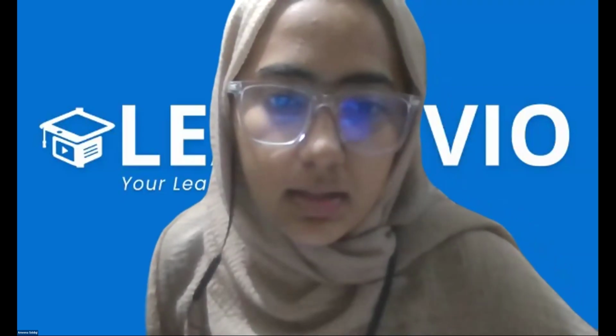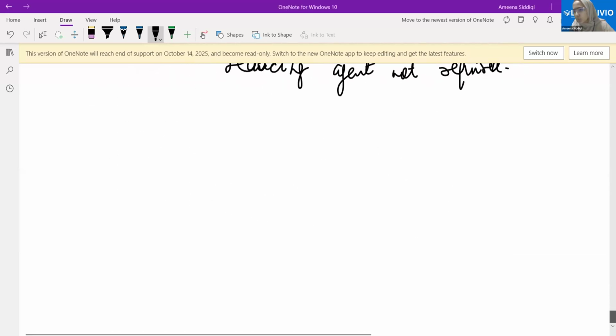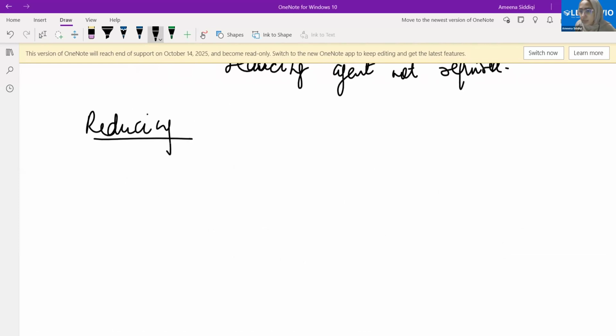See, this is a very important reaction that we'll be learning about. Basically, we need to reduce, right? We are ultimately reducing the ores, the minerals, to get the metals. I talked about it in the beginning also, reducing, okay? And either we have some reducing agent, for example carbon, right? What is the other method that we can use to reduce?